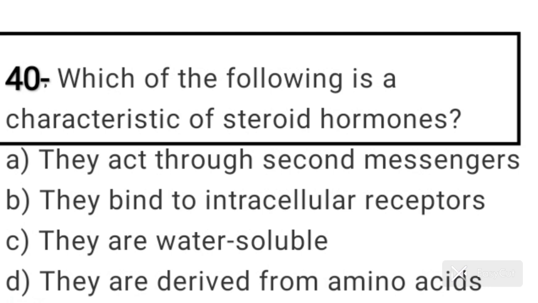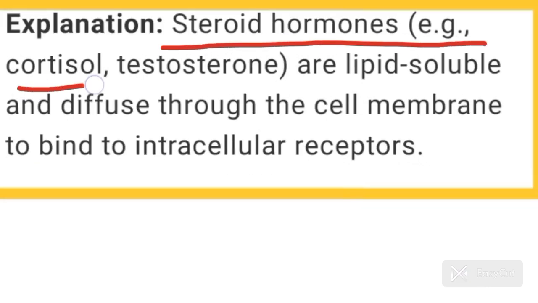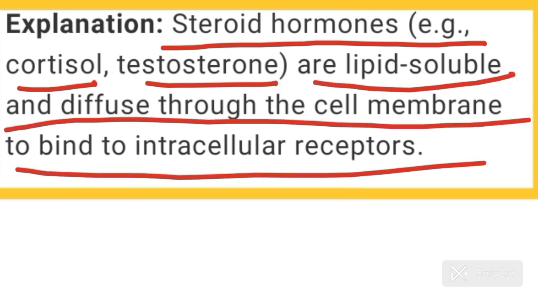Question number 40. Which of the following is a characteristic of steroid hormone? Option B is correct here. Steroid hormones bind to intracellular receptors. Steroid hormones, for example cortisol and testosterone, are lipid soluble and diffuse through the cell membrane to bind to intracellular receptors.